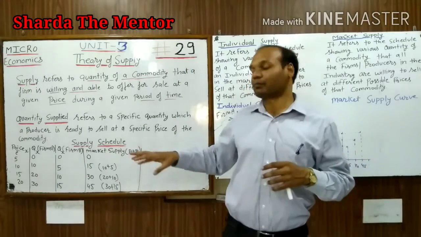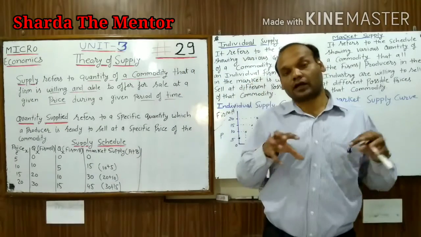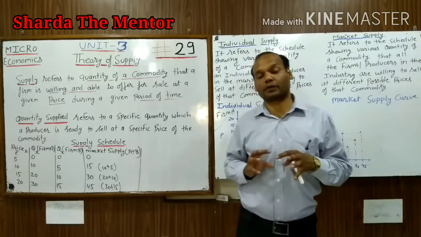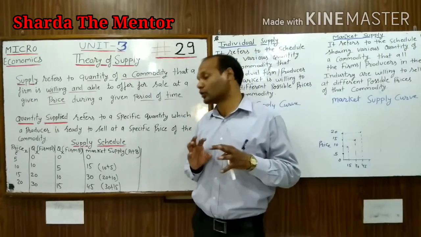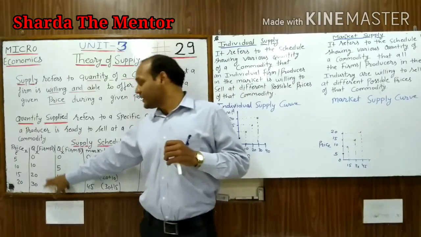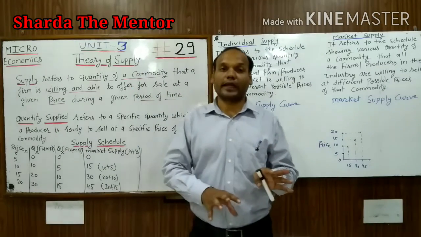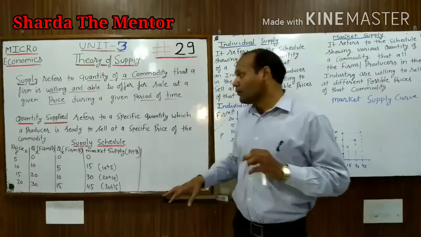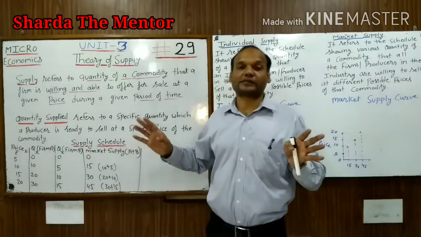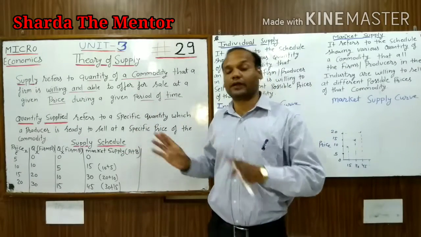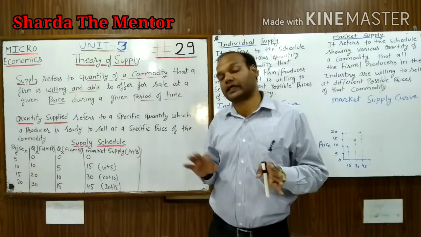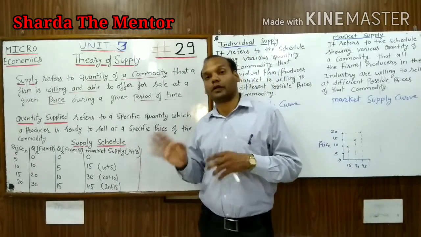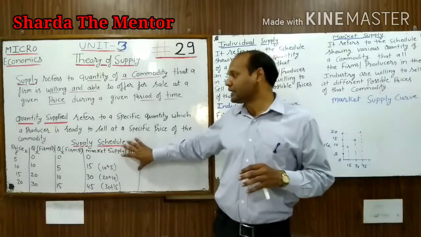So that is the example of individual supply, when a particular producer is ready to sell its product at a given price over the period. When we only talk about A or B, that is an individual supply schedule. But suppose only two producers are there, first A and second B. If we combine the quantity of these producers, then we will get the market schedule.